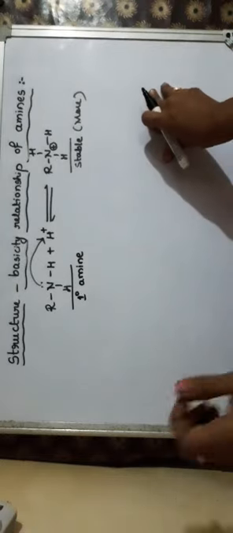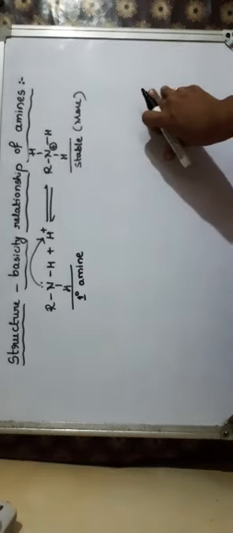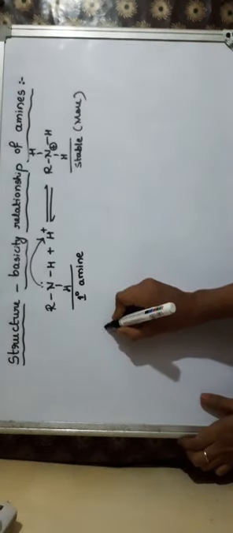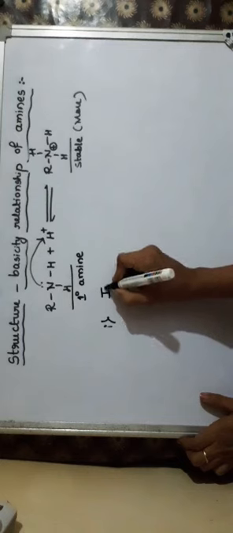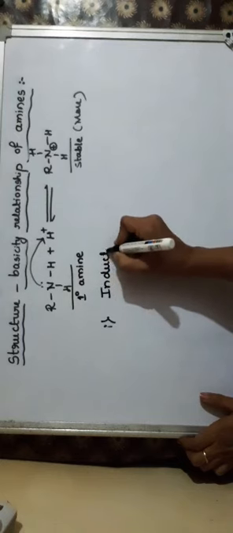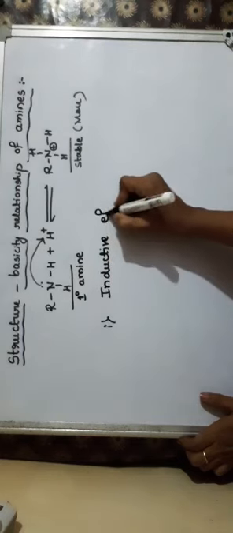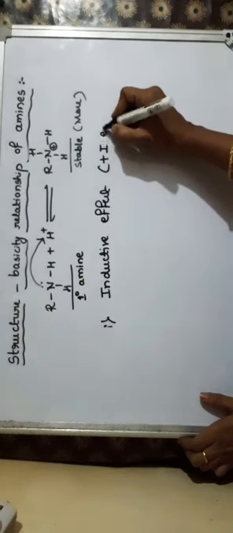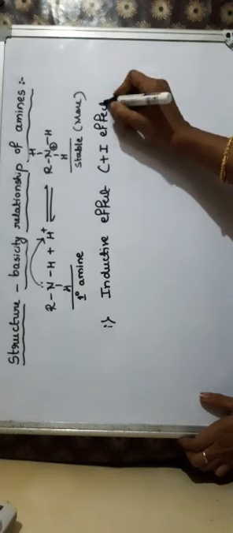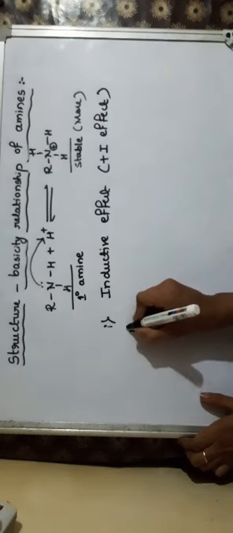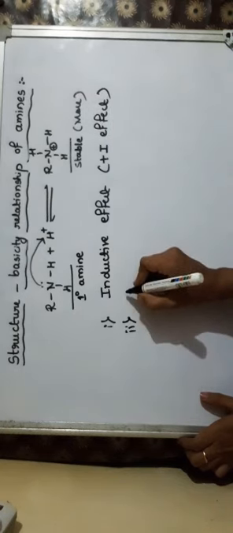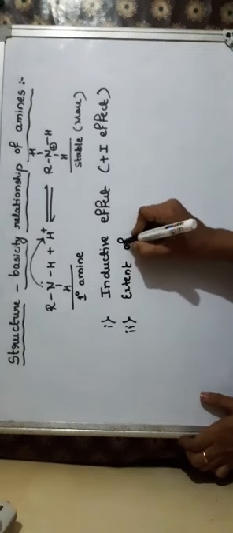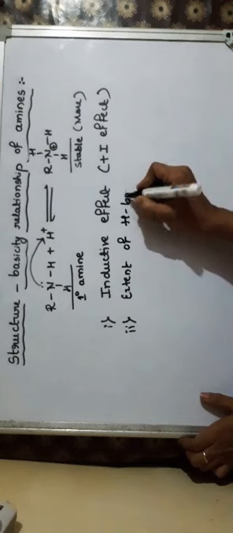In total, there are three factors which decide the basic character of amine. The first one is inductive effect, that is, positive inductive effect plus I effect of alkyl group. The second factor is extent of hydrogen bonding with water molecule.